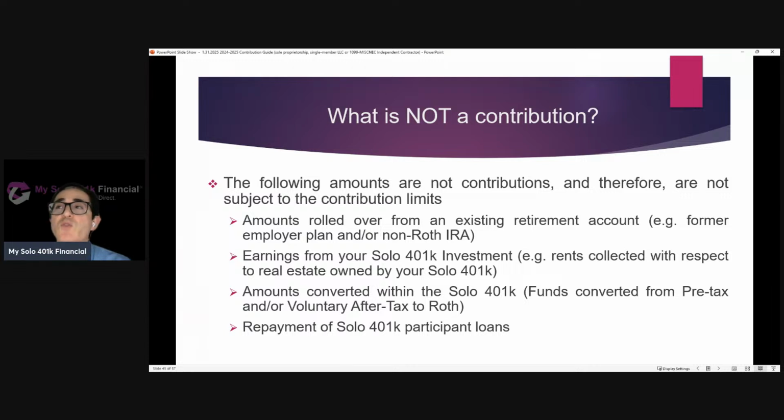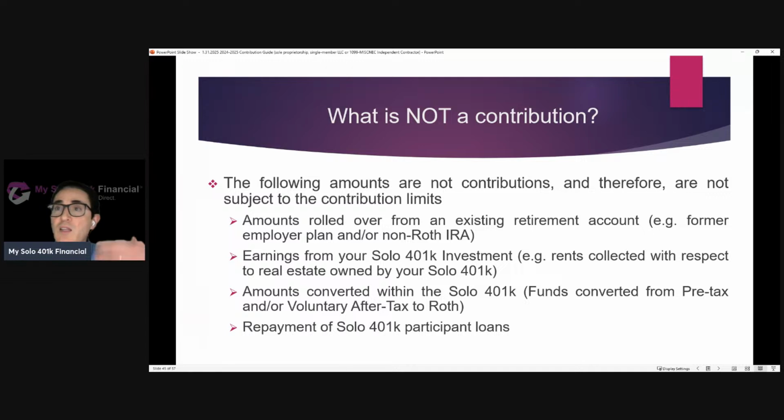Examples would be amounts rolled over from an existing retirement account, like a former employer plan or a non-Roth IRA. There's no limit on how much you can roll over, and it's not going to count as a contribution. It's not going to reduce how much you can contribute to the solo 401k. Earnings from your solo 401k investment. One of the top use cases for our customers is the ability to invest in alternative investments like real estate.